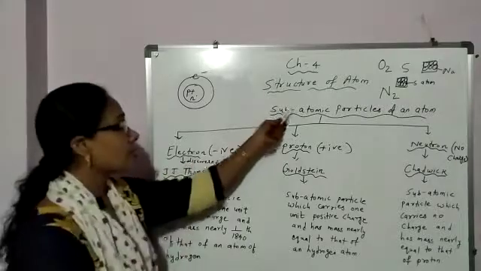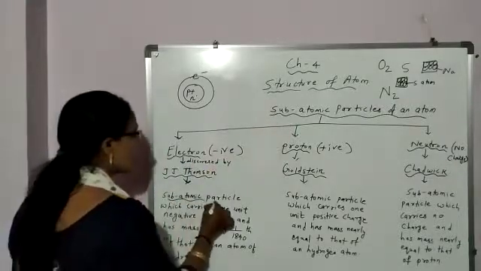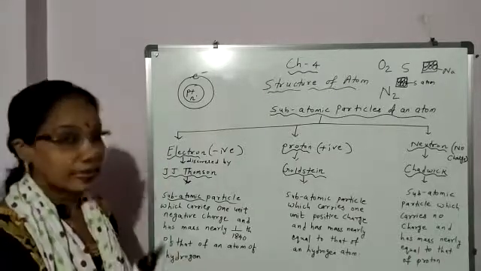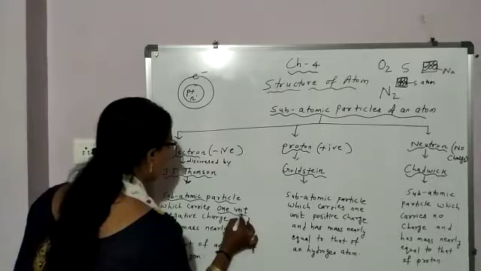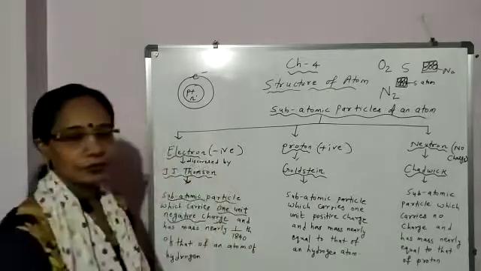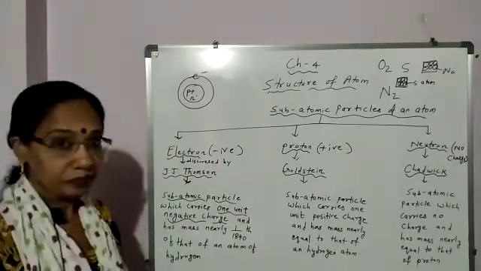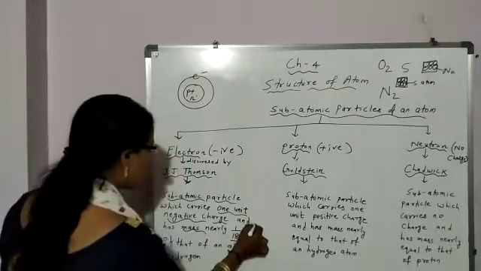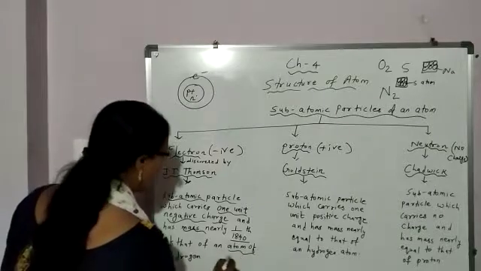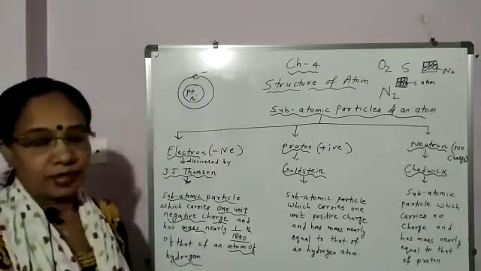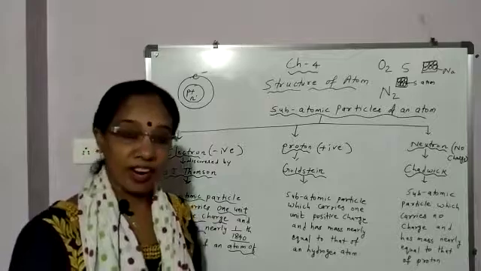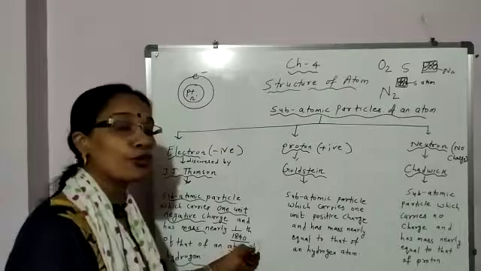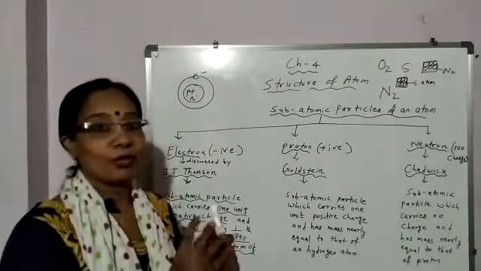What is an electron? Electron is a subatomic particle. It carries 1 unit of negative charge and has mass nearly 1/1840 that of an atom of hydrogen. One atom of hydrogen, how much mass does an electron have compared to it? Only 1/1840 part.